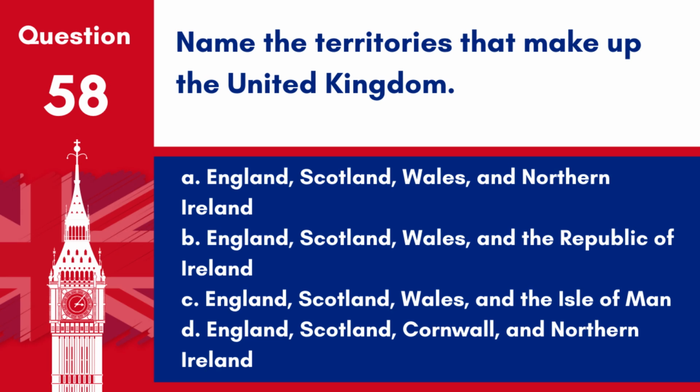A. England, Scotland, Wales, and Northern Ireland. B. England, Scotland, Wales, and the Republic of Ireland. C. England, Scotland, Wales, and the Isle of Man. D. England, Scotland, Cornwall, and Northern Ireland. Answer: A. England, Scotland, Wales, and Northern Ireland. These four territories comprise the United Kingdom, each with its own culture, legal system, and identity.